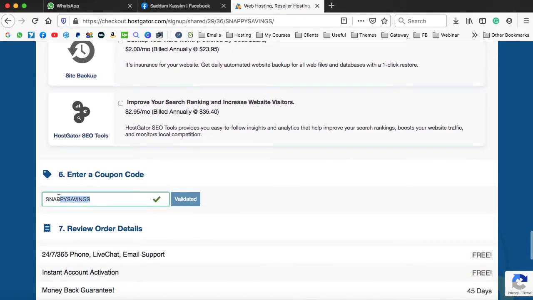Here a default coupon code is entered. You just need to enter over here web 27 am. This coupon code can help you to save more. Let's click on validate. Now scroll down.